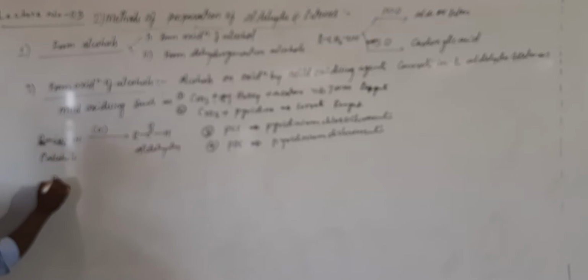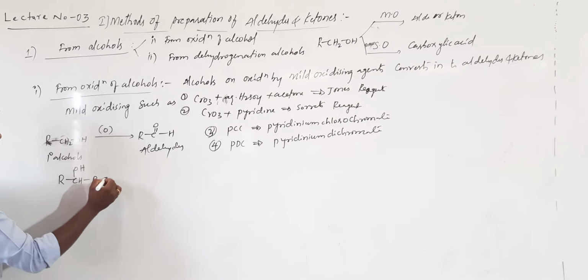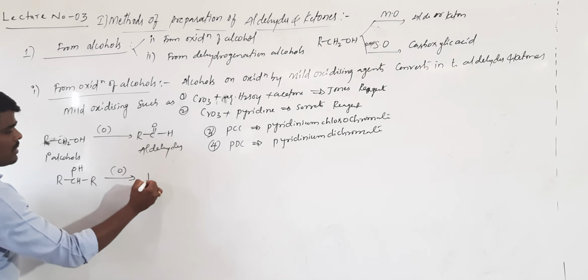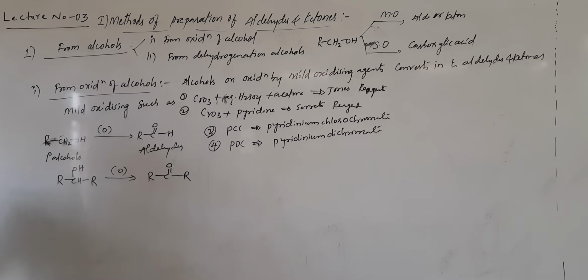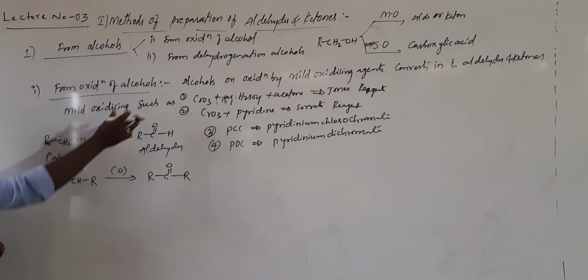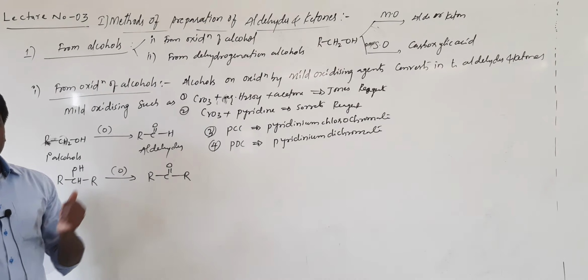And whereas secondary alcohols, what is the general representation of secondary alcohols? Okay, the secondary alcohols on oxidation by mild oxidizing agents, you can use any one of these oxidizing agents, either chromic oxide in aqueous H2SO4 plus acetone, or chromic oxide in pyridine, or PCC or PDC. Any one of these can be used. Any one of these is considered as mild oxidizing agent. Okay, primary alcohols on oxidation by mild oxidizing agents will be converted into aldehydes.